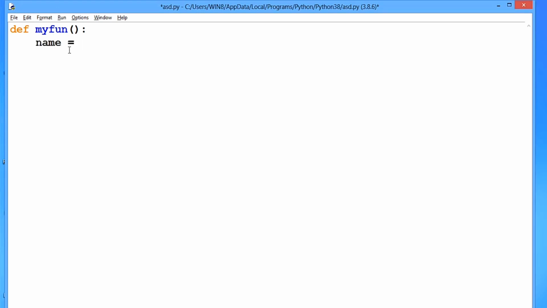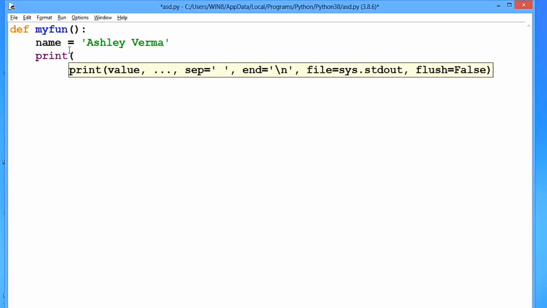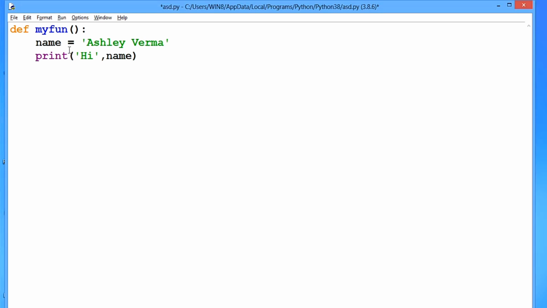Now inside the function, I have taken a variable name and say its value is Ashley Verma. Okay, now I'm gonna print the value of name. So I will write hi, then comma, which will give us space of course, and then the value of name. So it is gonna give the output as hi Ashley Verma. Okay. So guys, now my function part is completed.